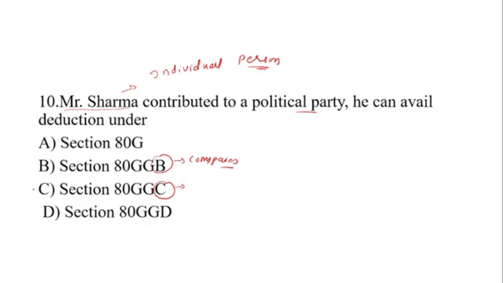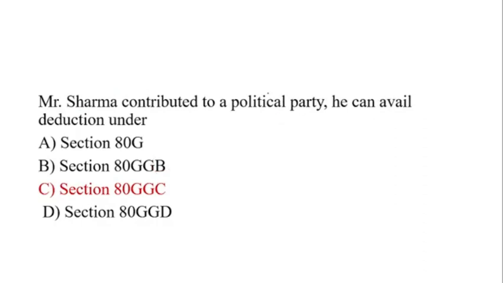So option number C is the correct answer. Section 80GGC is for the individual, okay. If he talks about the company, then option number B is the correct answer. But here in this question he is talking about Mr. Sharma, and Mr. Sharma is an individual person, so he has contributed to the political party, that's why he will get a deduction under section 80GGC, okay. Here is the right answer.